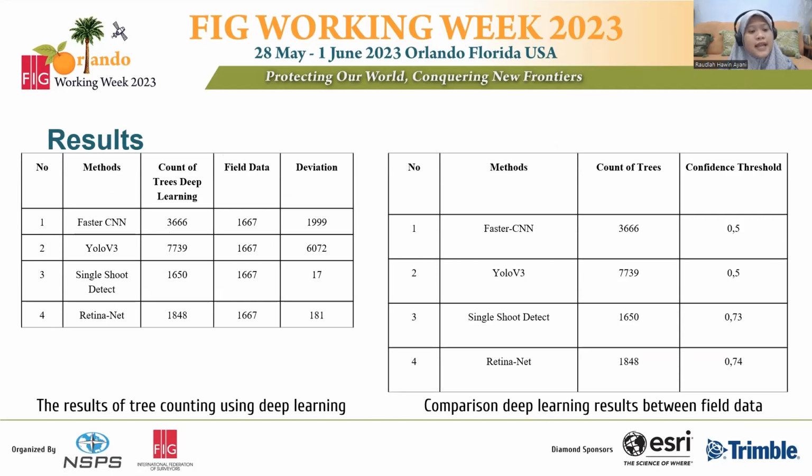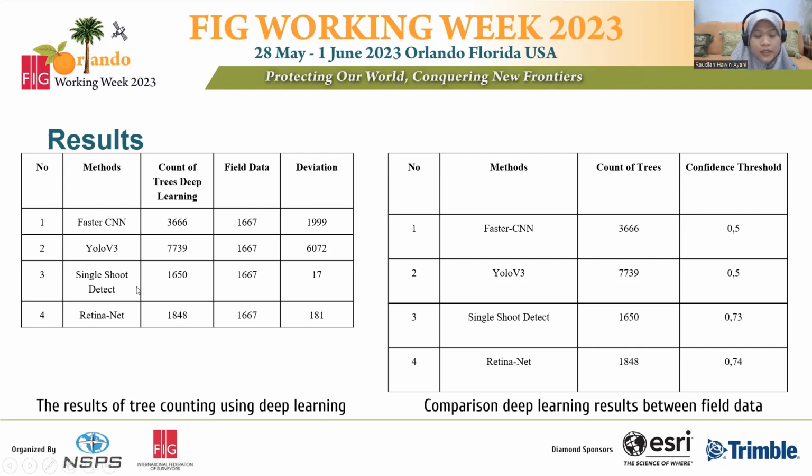Next is the result. The result of Faster RCNN is 3,666, compared to the field data of only 1,667. So the deviation of Faster RCNN is 1,999. For YOLO, the result of the deep learning count is 7,739, so the deviation is 6,072.